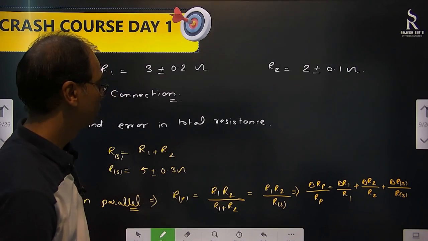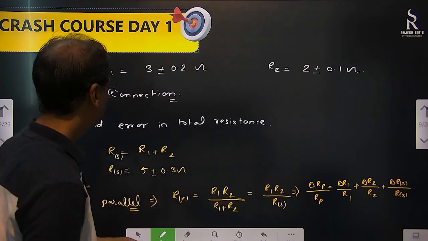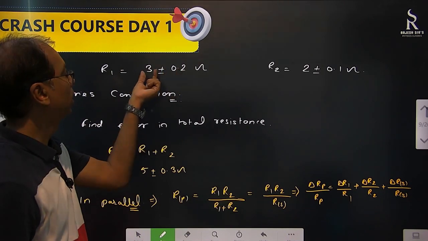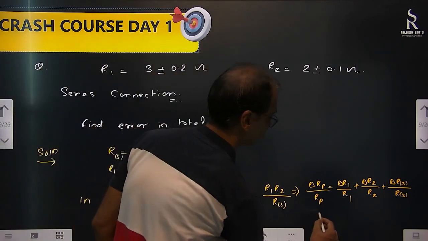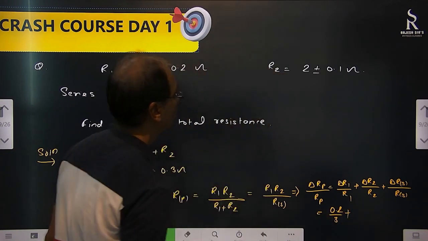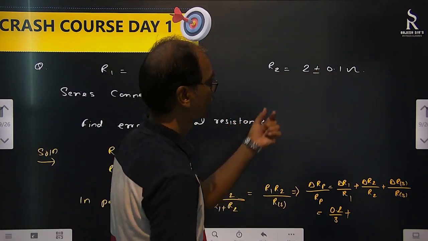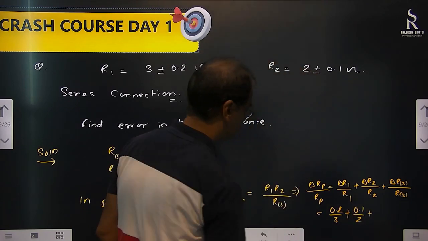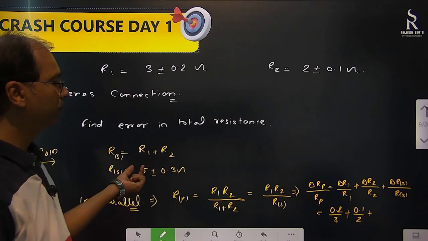Now, what is there? Delta R1. Delta R1 means what? Where is R1 here? 0.2. Delta R1 means 0.2. R1 means 3. You will write 0.2 by 3 plus delta R2, 0.1 by 2, plus delta Rs. Delta Rs also we have done, 0.3 by 5.